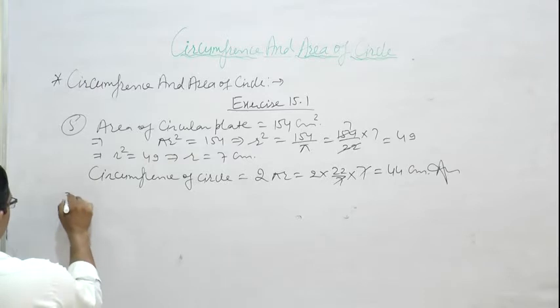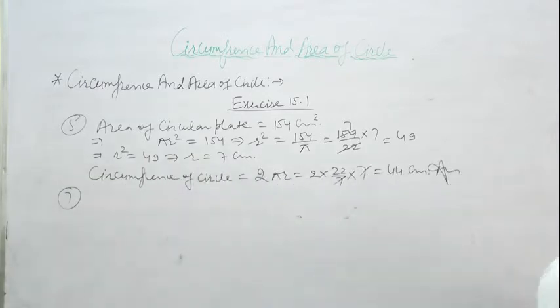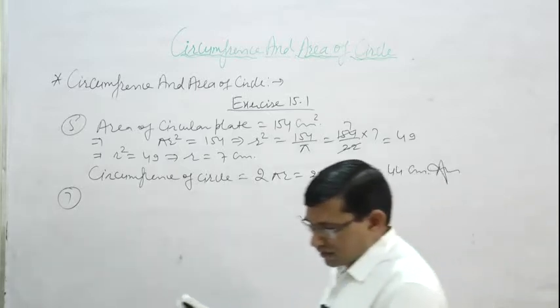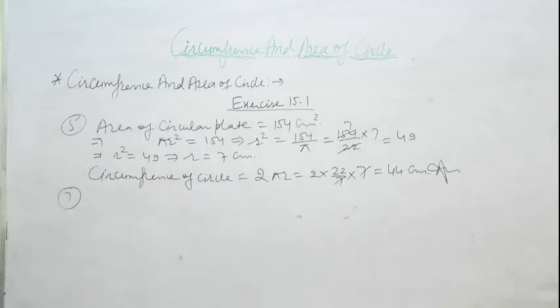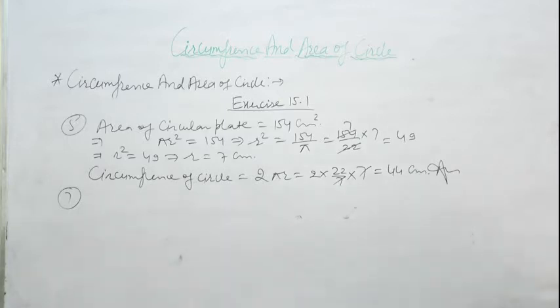Then question number 7. This is a very important question. The cost of constructing a boundary wall of circular field is rupees 5,280 at the rate of rupees 24 per meter. Find the cost of plowing this field at rate of rupees 0.50 per meter square.